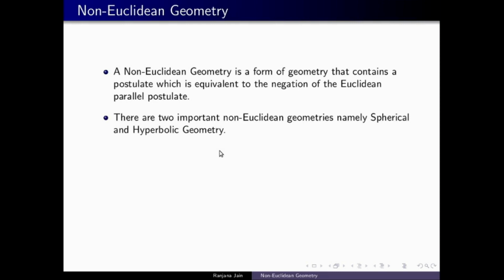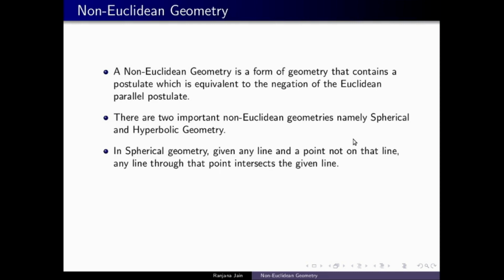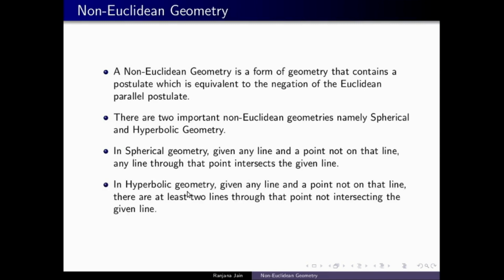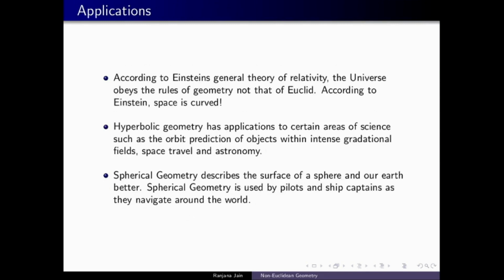There are 2 important non-Euclidean geometries. One is the spherical and the other is hyperbolic geometry. In spherical geometry, we assume that if you have a line and a point not lying on that line, then any line through that point intersects the given line. So you cannot find a line parallel to it. And in hyperbolic geometry, we assume that we can find at least 2 lines through that point not intersecting the given line. So we can find at least 2 lines which are parallel to the given line.